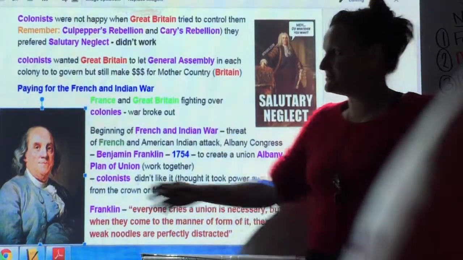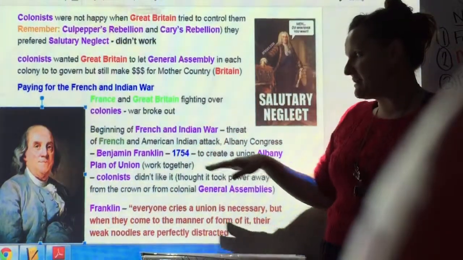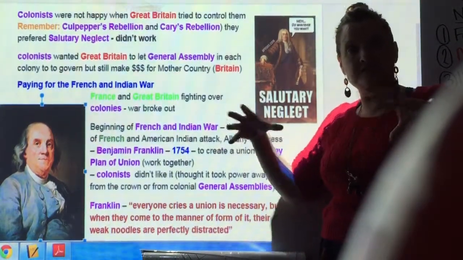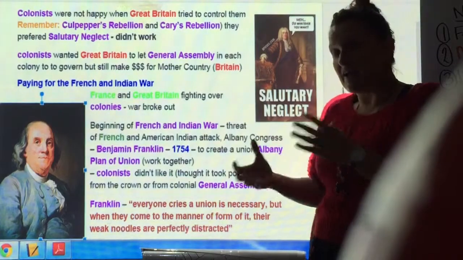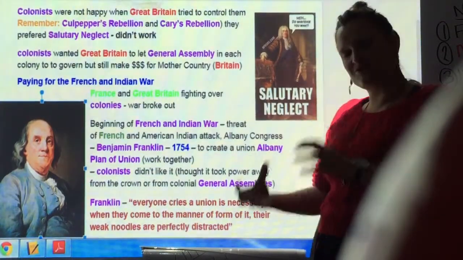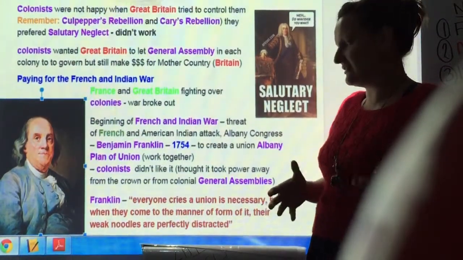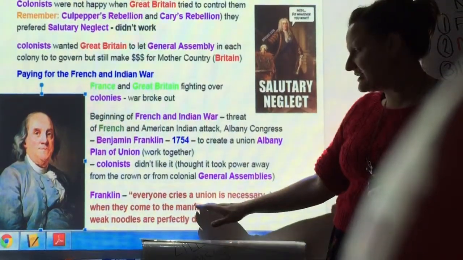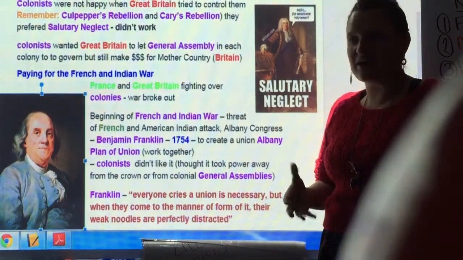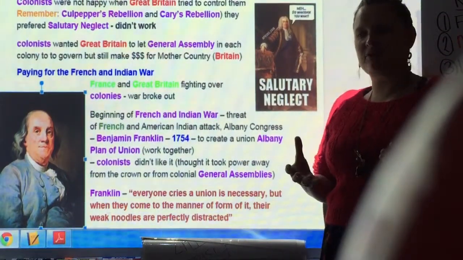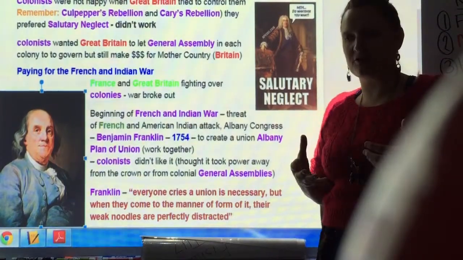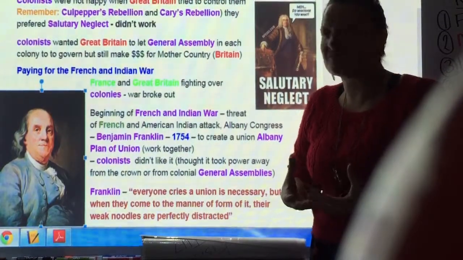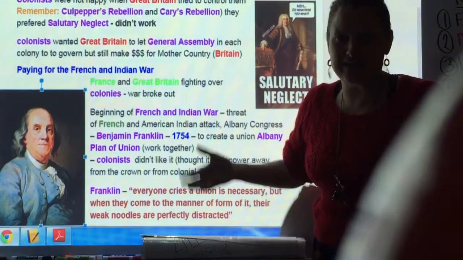Also, remember in our last episode, Benjamin Franklin proposed the Albany Plan of Union in 1754 for all the colonies to work together. And they originally said no to that. So it shows you how much they didn't really want to work together at first. In fact, Franklin was so frustrated that he said, "Everyone cries a union is necessary, but when they come to the matter of our form of it, their weak noodles are perfectly distracted," meaning when they're actually told, let's unify and work together, they're too stupid to figure out that they need to do it.